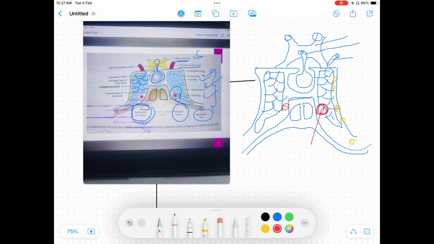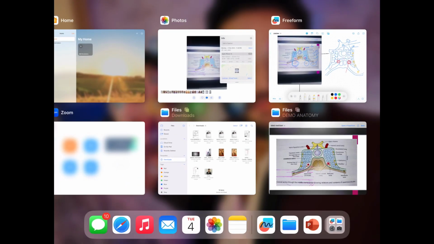This is the internal carotid artery. On both sides, let's draw. Am I missing anything? No. The majority of the things I have already drawn. See how simple it is. It just seems very difficult, but when you start drawing it, when you start studying it, it is very simple. Okay, students?